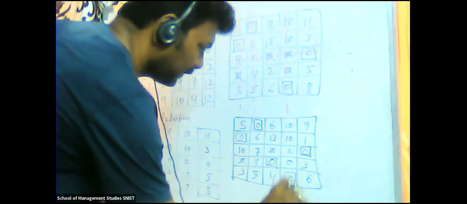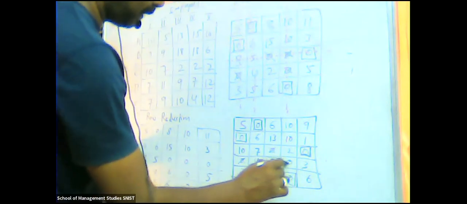Then where are the leftover zeros? Fifth row. So we can assign this in the fourth column, and the zero above it, in the fourth column and fourth row, should be cancelled. Now you check that each and every row and column has only one assigned zero. This is your final answer.